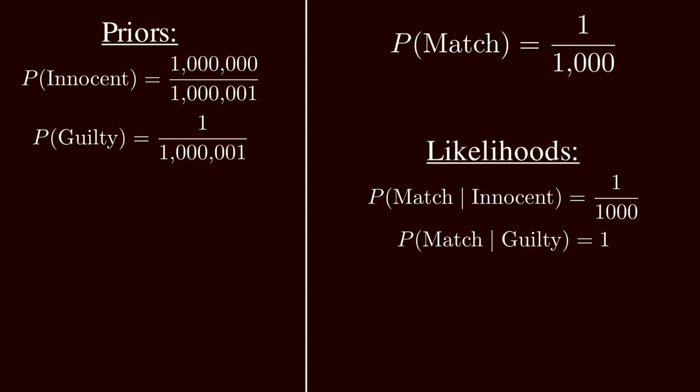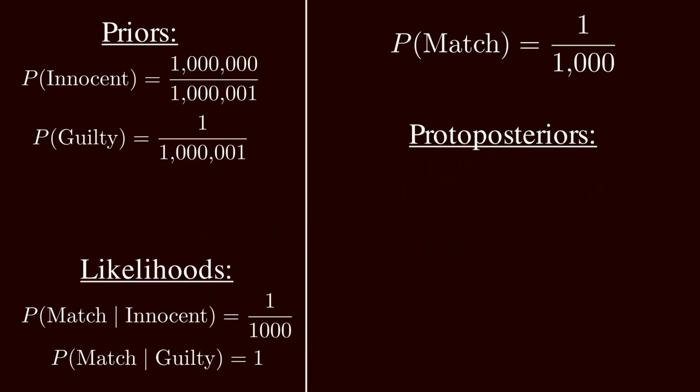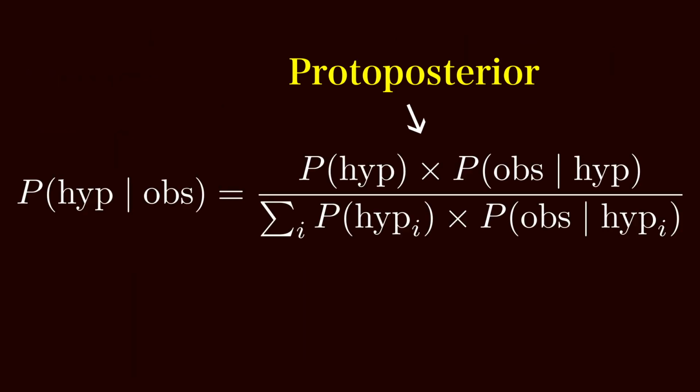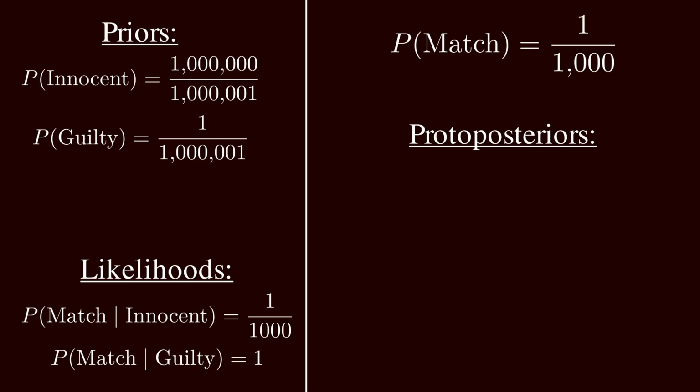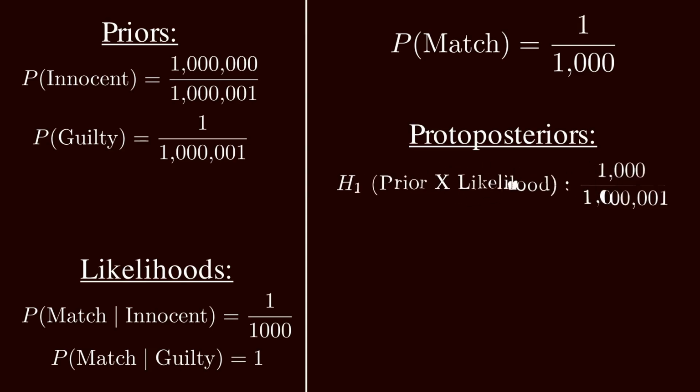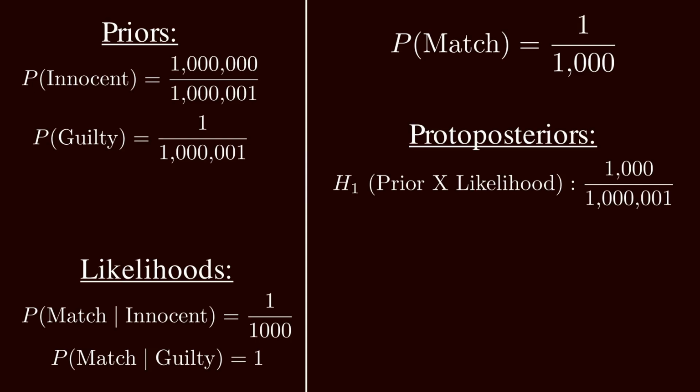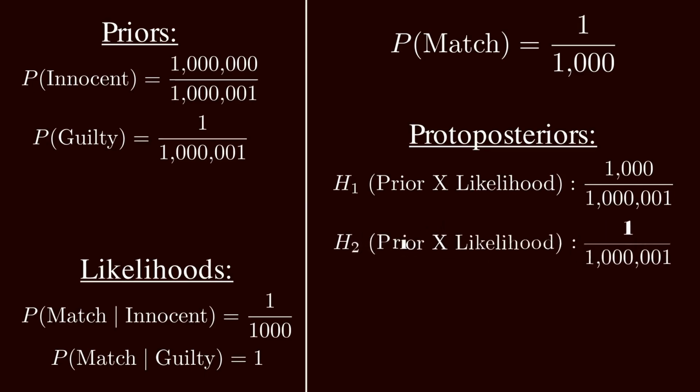From these, we can calculate our proto-posteriors. This is actually a new term that I haven't used before, but all it means is the calculation in the numerator of Bayes' rule. It's just so much easier to say than probability of A times probability of B, and so on. But anyway, we can see that our proto-posterior for the first situation is this huge probability times 1 over 1,000, giving us 1,000 divided by 1,000,001. The second proto-posterior is 1 divided by 1,000,001 times 1, which gives us 1 divided by 1,000,001.